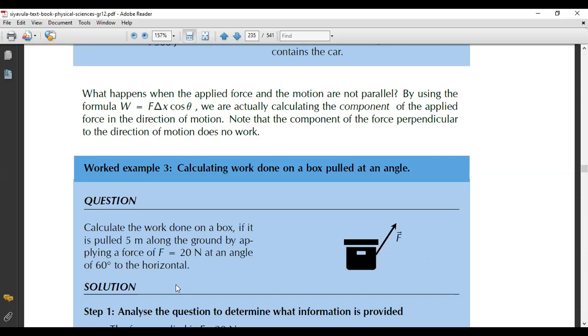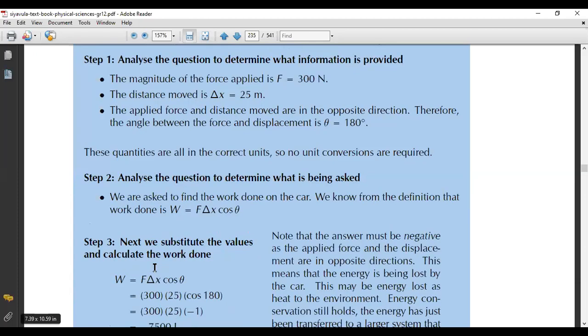Okay, yeah, so they both move in the same direction again, eh? So we already know that it's positive. So what do we have? If the box is pulled 5 meters along the ground by applying 20 Newton, we've got the distance, which is 5 meters. We've got the force, which is 20 Newton. And we've got the angle of the force, which is 60 degrees to the horizontal. So now we've got all our givens. There's nothing to convert because they are all in our standard units.